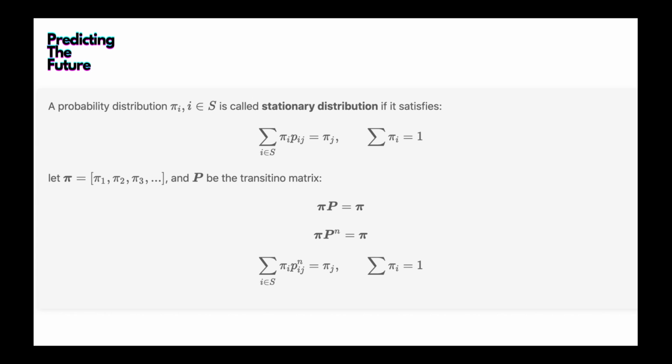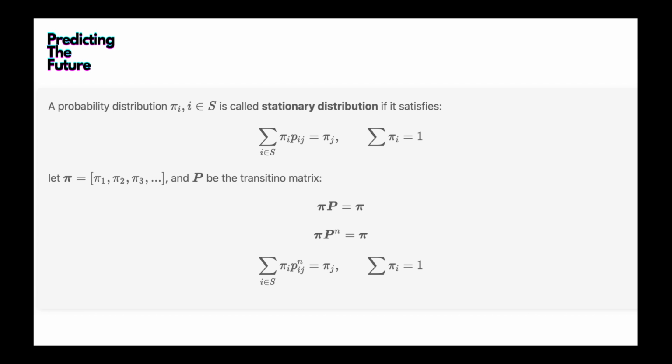What this also tells us is that this summation is actually a multiplication of a vector times a matrix, the transition matrix P. So we can write it as pi times P, vector pi times matrix P, equals pi.